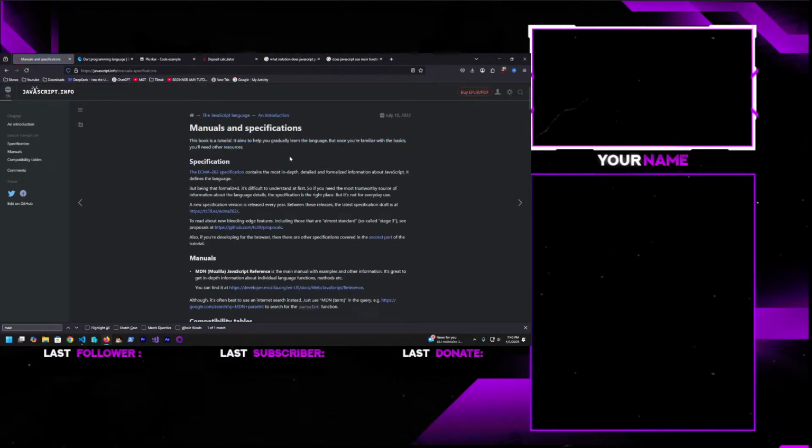This book is a tutorial. It aims to help you gradually learn the language, but once you're familiar with the basics, you'll need other resources. The ECMA-262 specification contains the most in-depth, detailed, and formalized information about JavaScript. It defines the language. But being that formalized, it's difficult to understand at first. So if you need the most trustworthy source of information about the language details, the specification is the right place. But it's not for everyday use. A new specification version is released every year. Between these releases, the last specification draft is at tc39.es/ecma262.